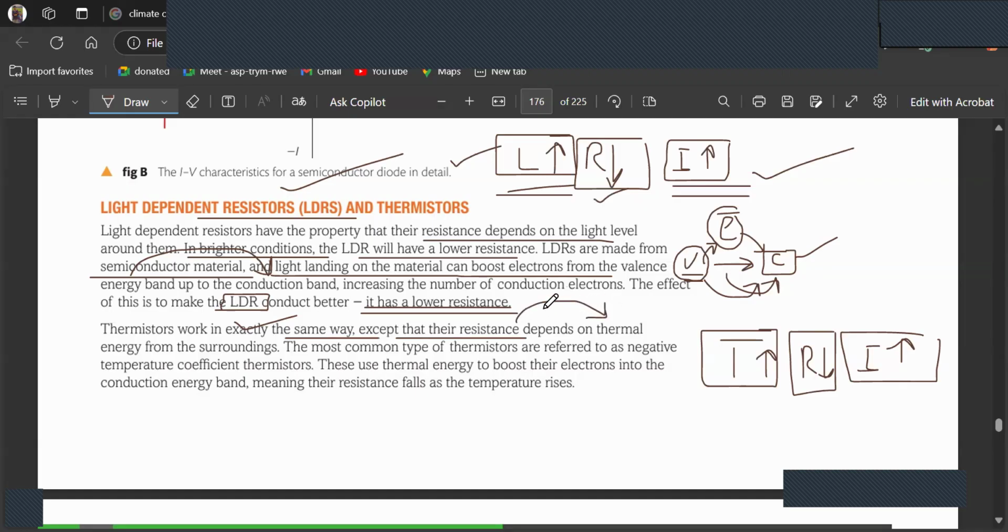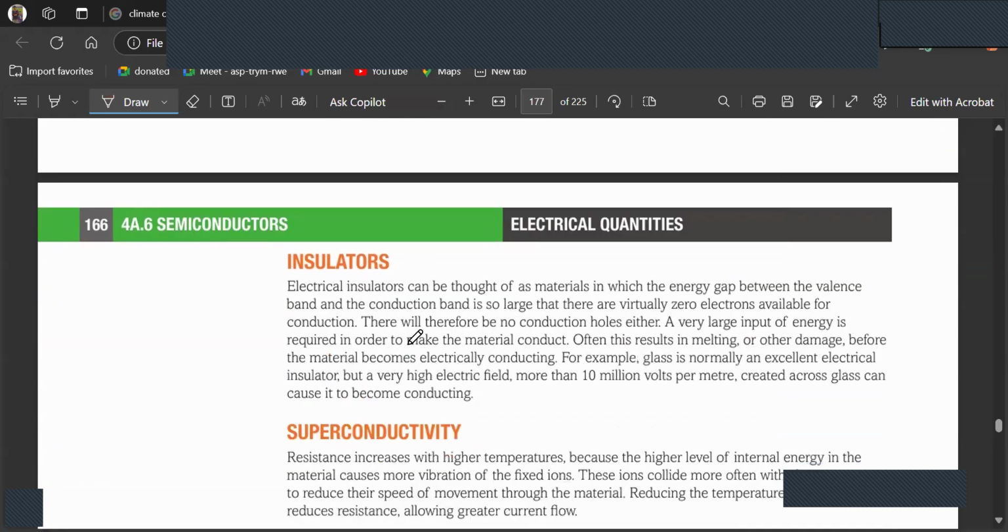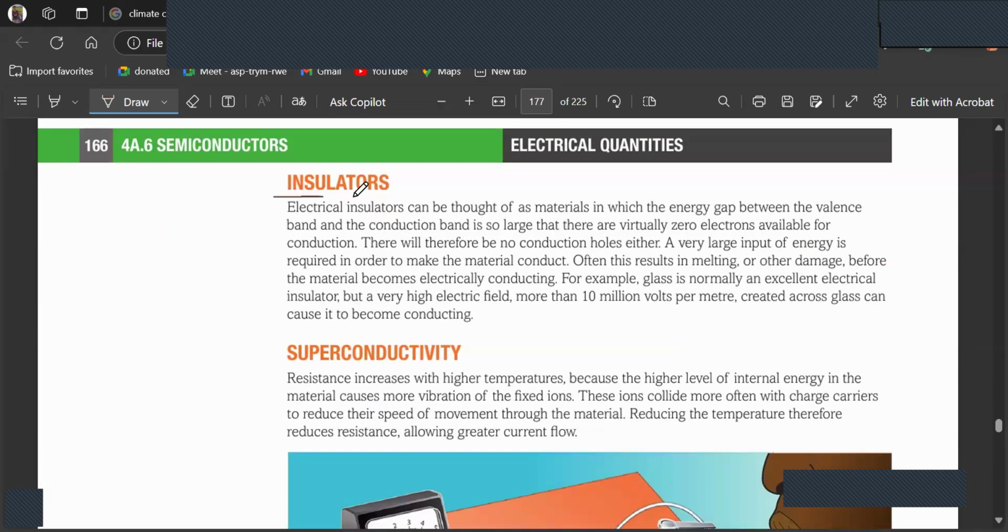Right. The most common type of thermistors are referred to as negative temperature coefficient thermistors, which use thermal energy to boost their electrons into the conduction energy band, meaning that their resistance would fall as the temperature would rise. So can you tell me what are insulators?